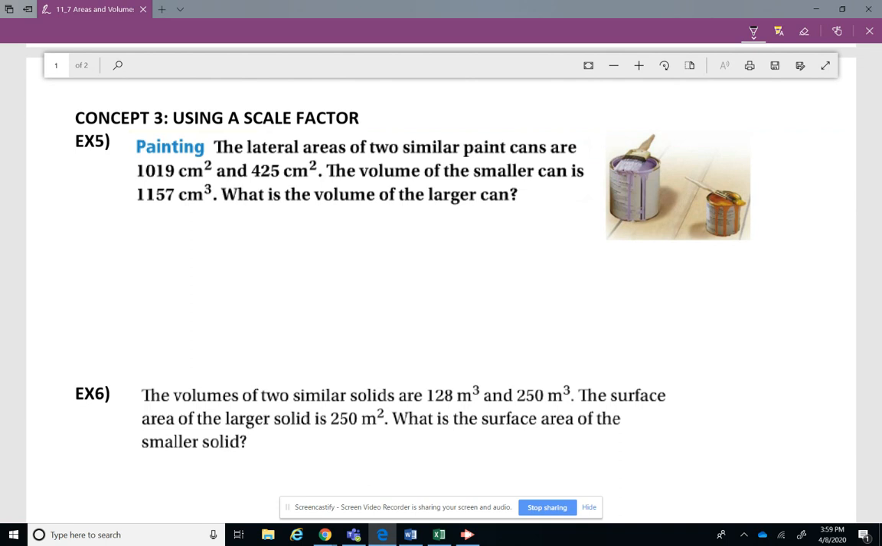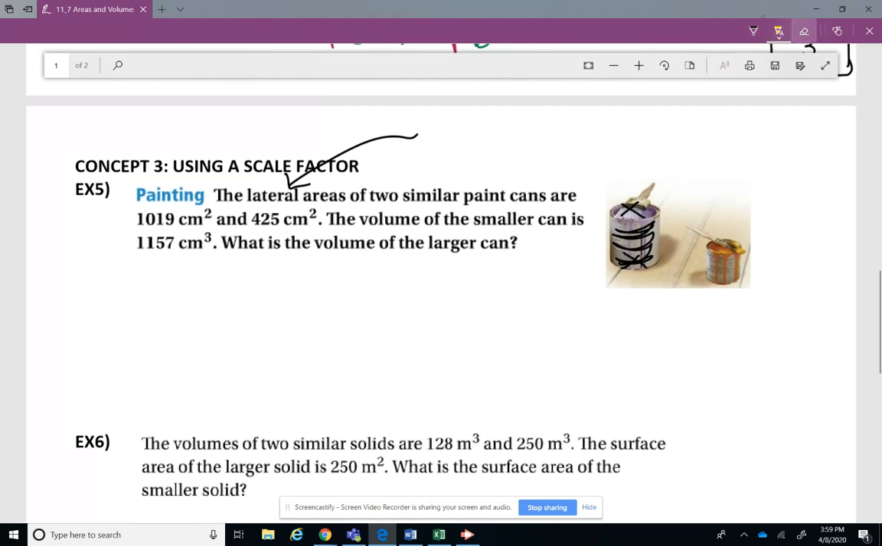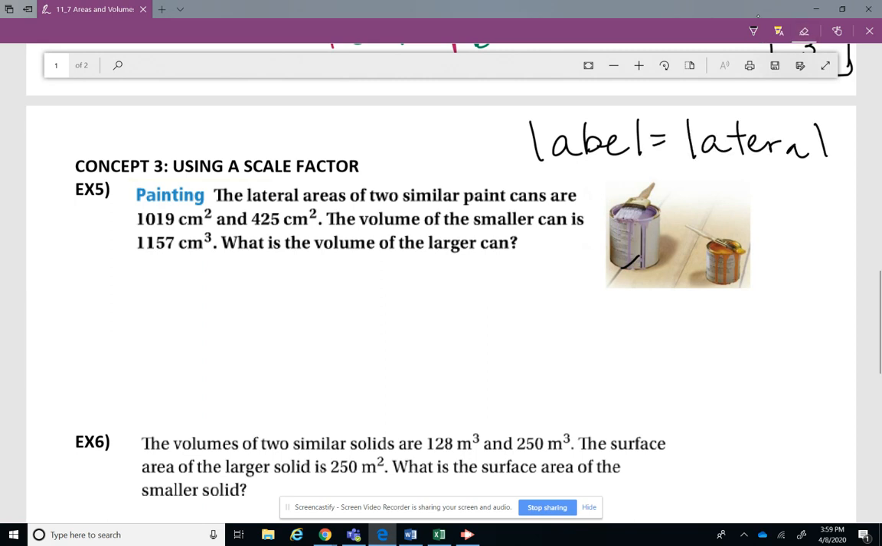Using a scale factor. All right, painting. The lateral areas. Now remember what lateral was, and a lot of people get confused with lateral. All it is, you guys, is the sides. It's not the top, and it's not the bottom of it. It's the sides. So like if you go pick up a Campbell soup can and you take the label off, that's lateral. The label is lateral. Get it? Label, lateral. Probably where they came up with it from. I don't know. I'll let you figure that one out.